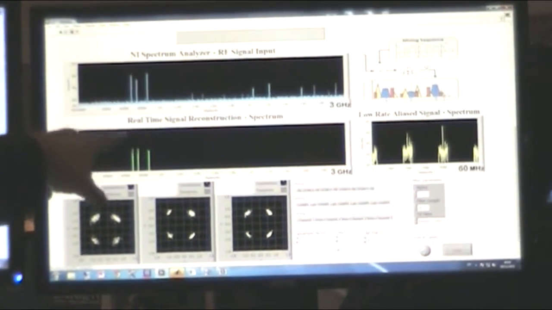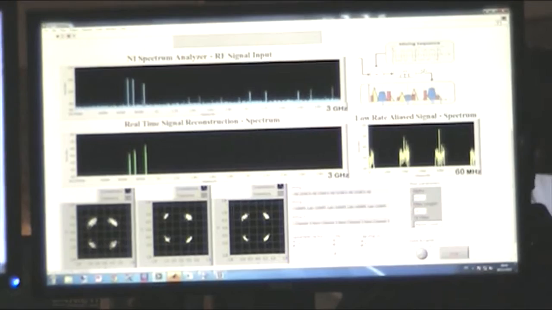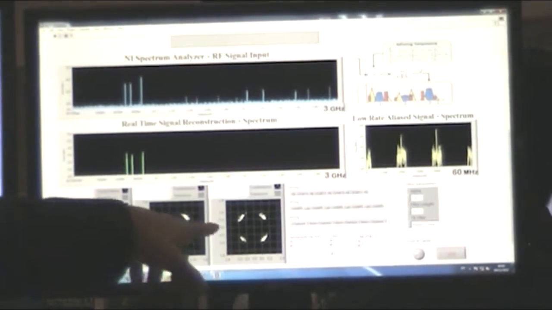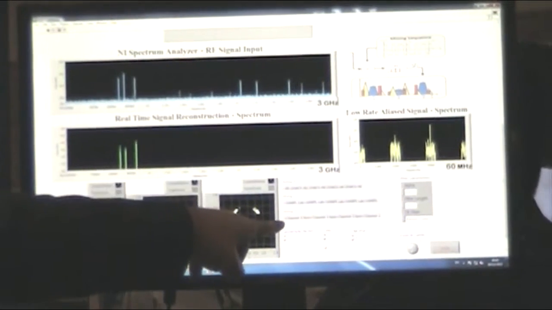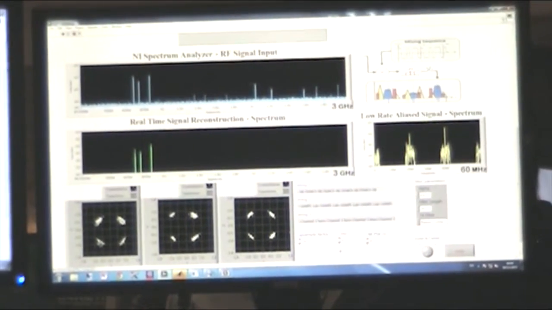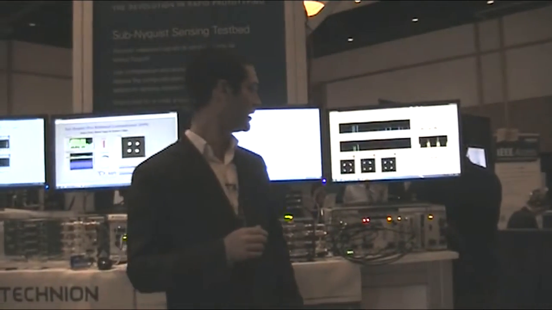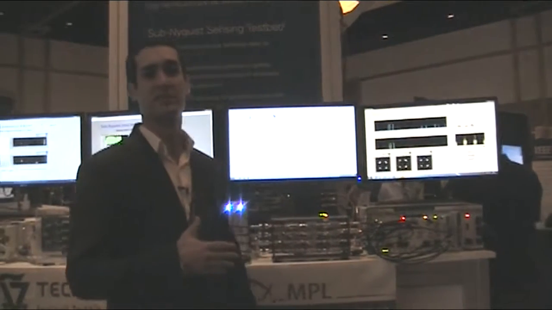We can actually detect the frequencies, detect the support of the signal, and fully reconstruct the data. That's QPSK constellations, and those are the strings recovered from the Sub-Nyquist samples. Okay, remember those are Sub-Nyquist samples that we sample at a very low rate. Okay, so those are the capabilities of the cognitive radio.